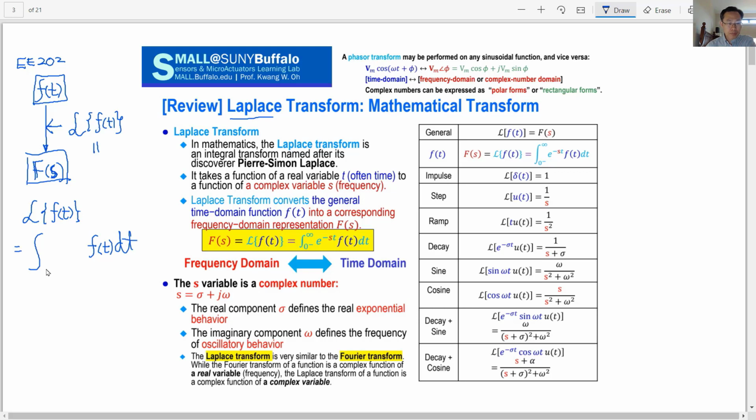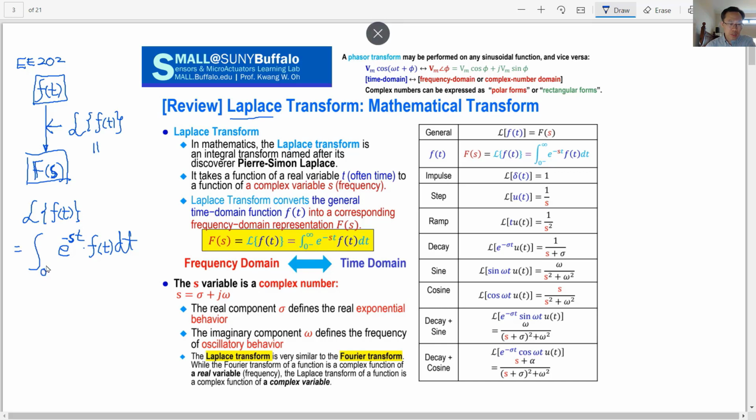You multiply your time-dependent function by e to the minus st, where s is a complex number, but that is the frequency information.